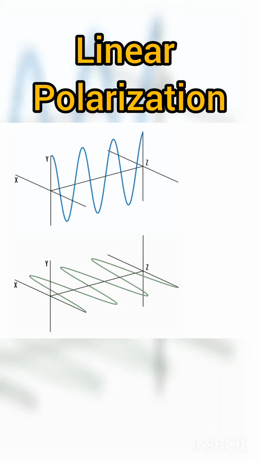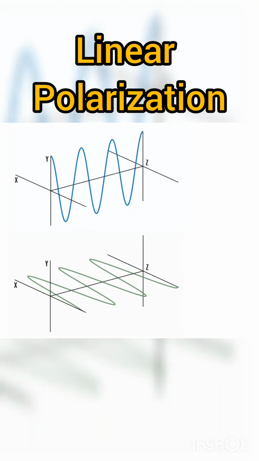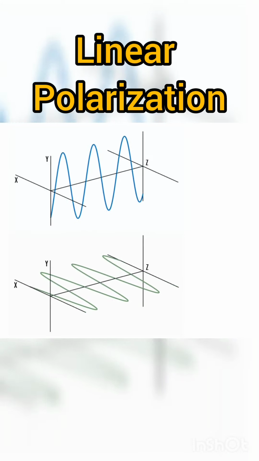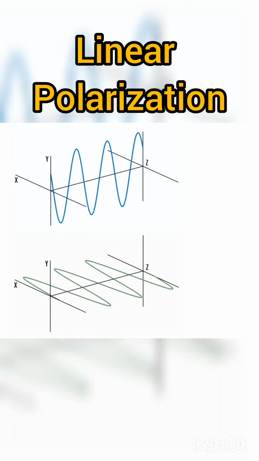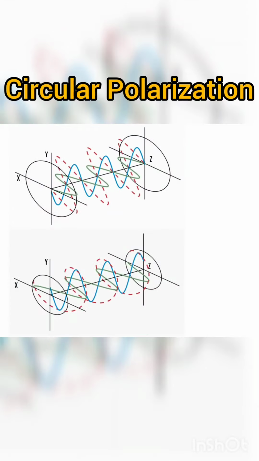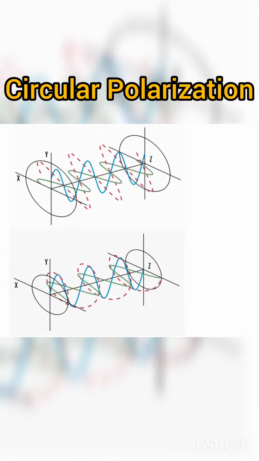First one is linear polarization. In this type of polarization, the electric field of light is confined to a single plane along the direction of propagation. Another type is circular polarization.